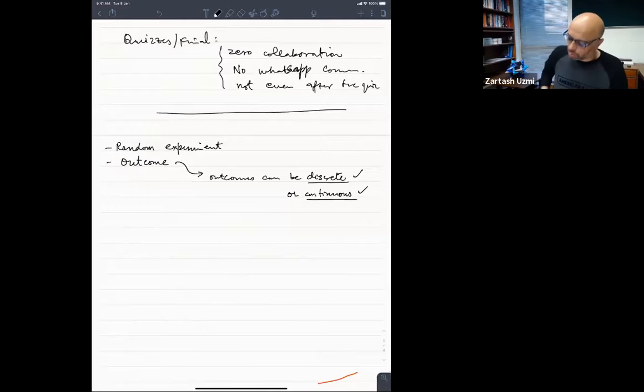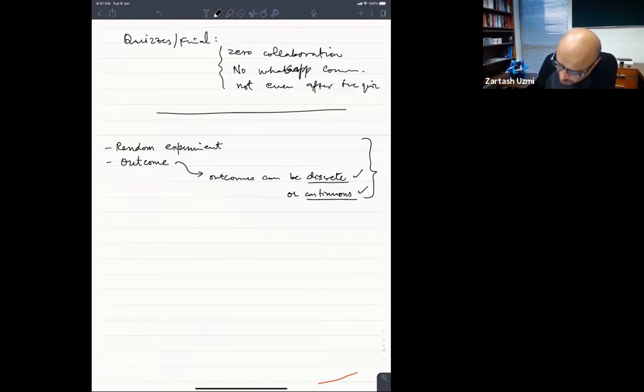Okay. So outcomes can be discrete or continuous. We'll talk a lot more about discrete and continuous later on in the course, but understand that when you perform a random experiment, then you get one of the possible outcomes,